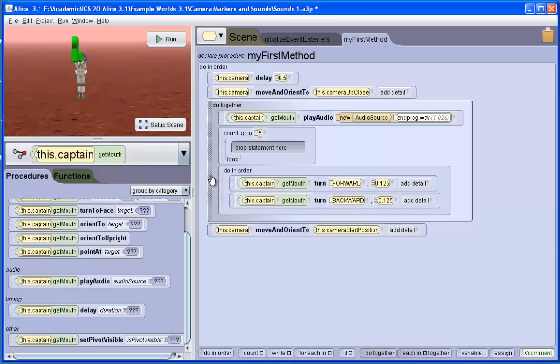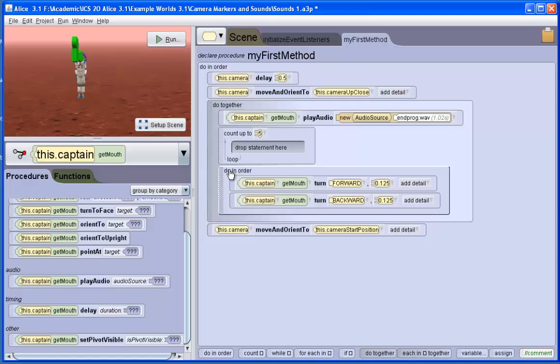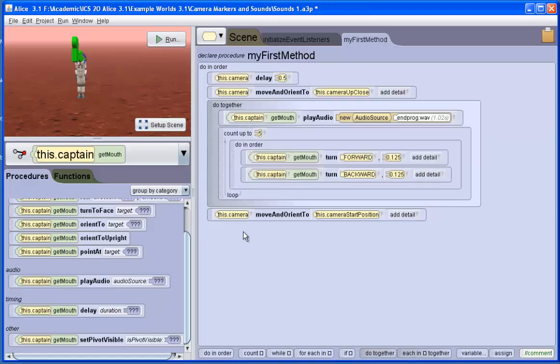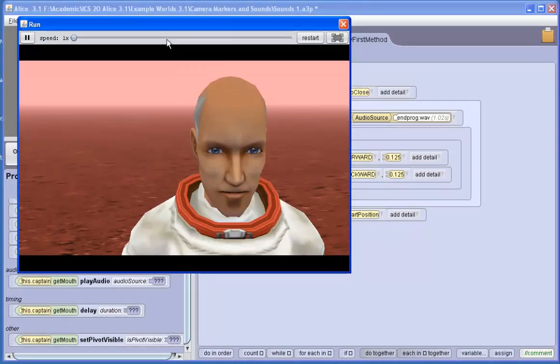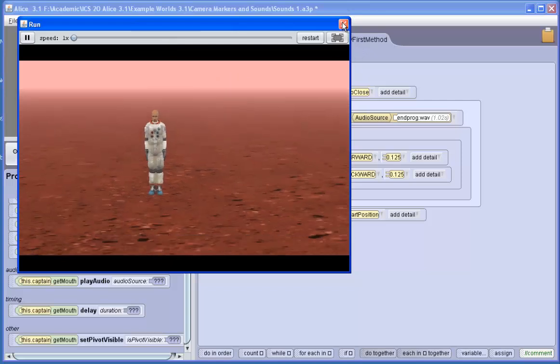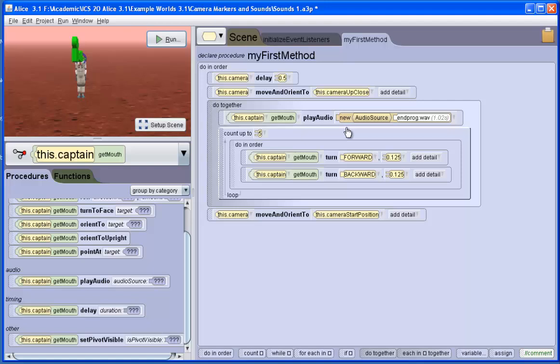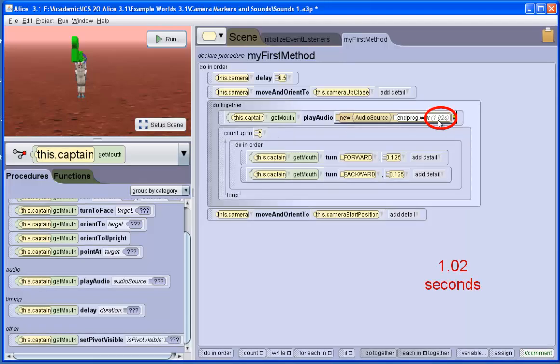We add a count programming tile that will loop 5 times, and we place the mouth movement inside that. Now let's take a look. Yeah, the mouth moving 5 times is taking way longer than the audio file. So I need this to match the audio file's length.